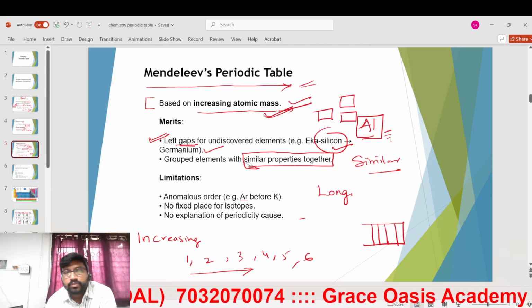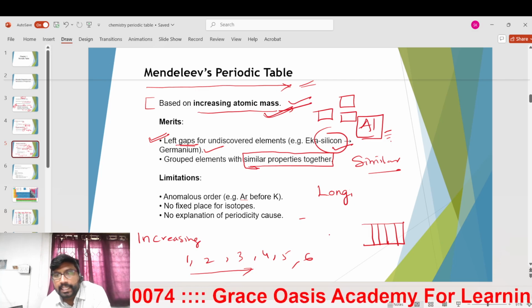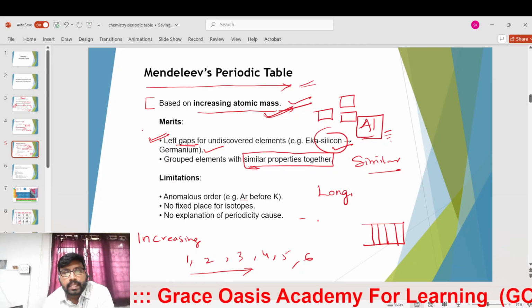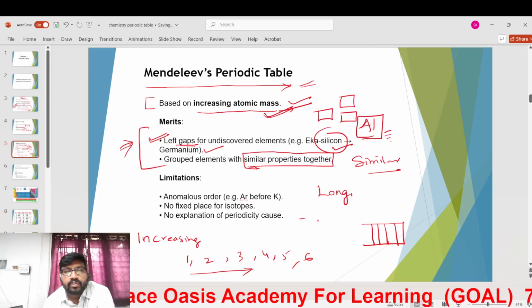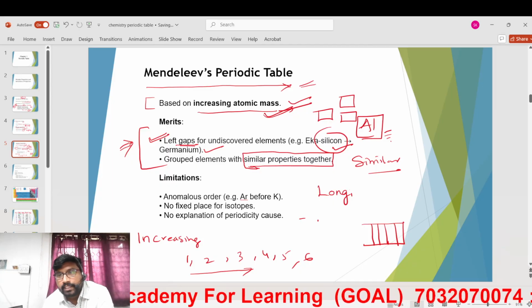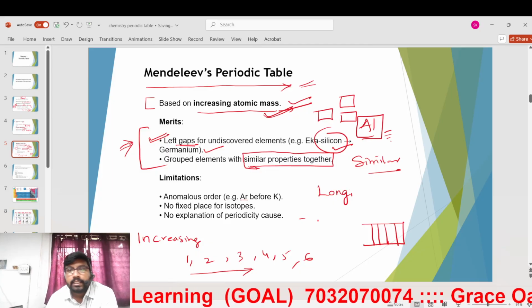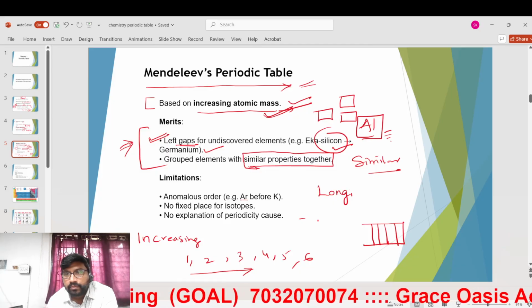Mendeleev was very successful because it was the first ever classification, a very nice classification. He left some space for future elements also. He didn't think that he had discovered everything and this was the end of the table. He left some gaps for future use.